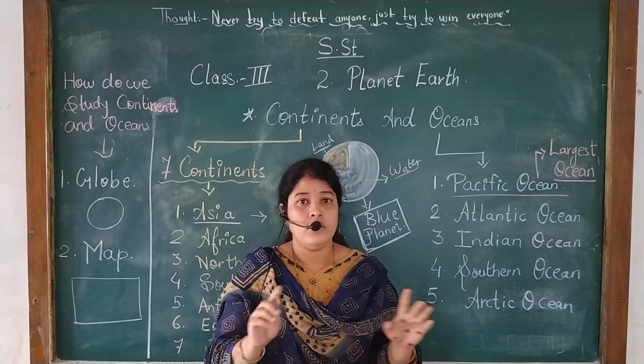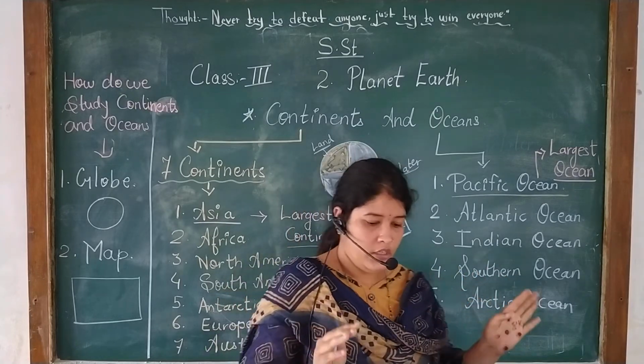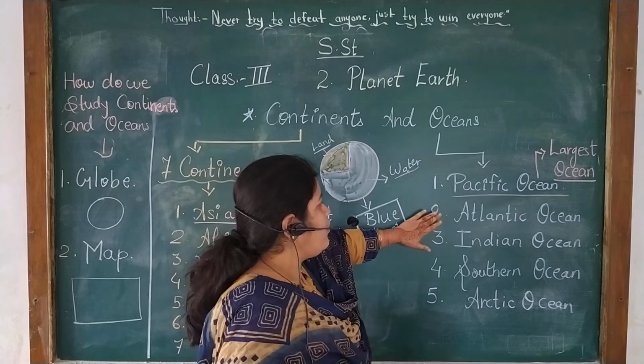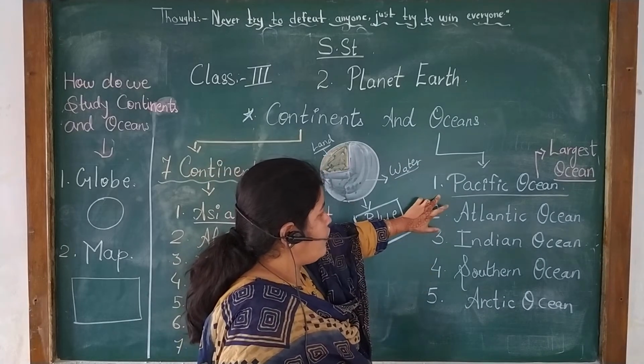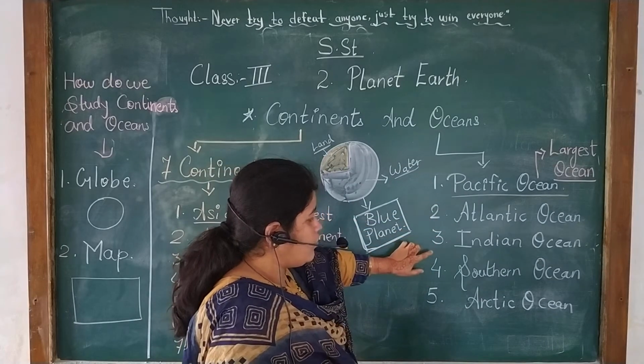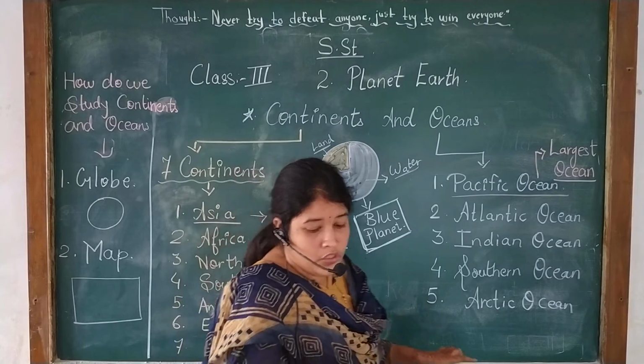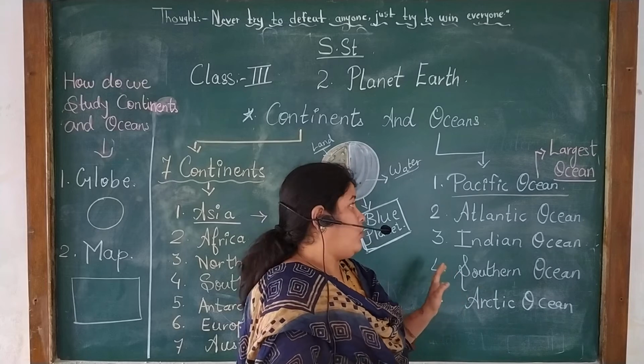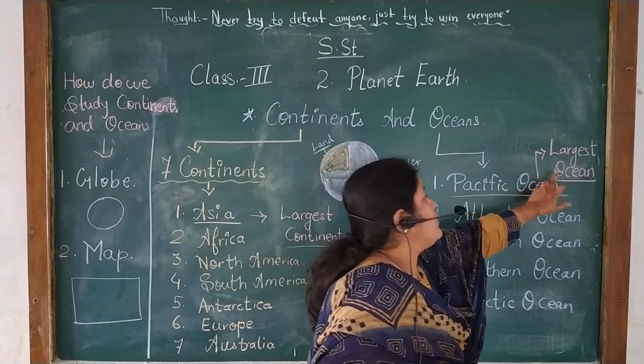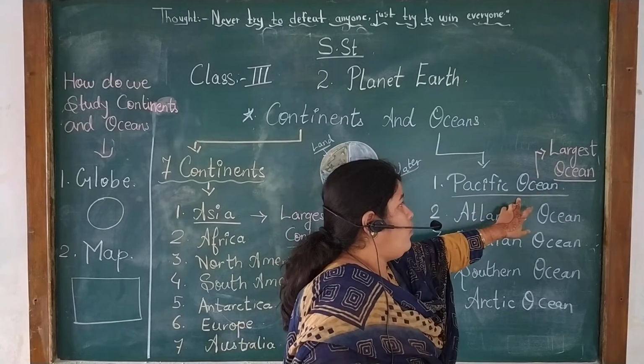Now oceans. I told you the part of the earth covered with water is called oceans. There are a total of 5 oceans: Pacific Ocean, Atlantic Ocean, Indian Ocean, Southern Ocean, and Arctic Ocean. All the oceans contain a large amount of water, and the largest ocean is the Pacific Ocean.